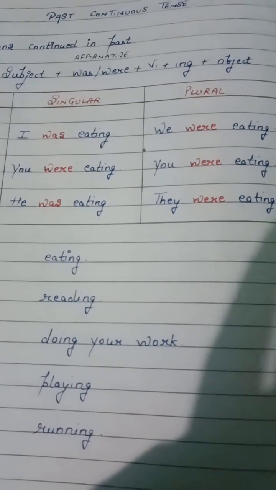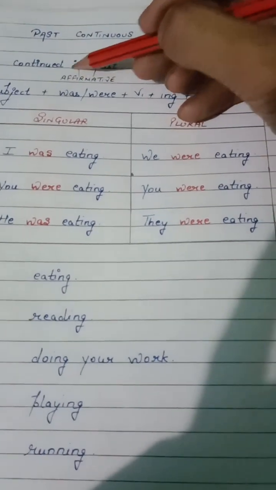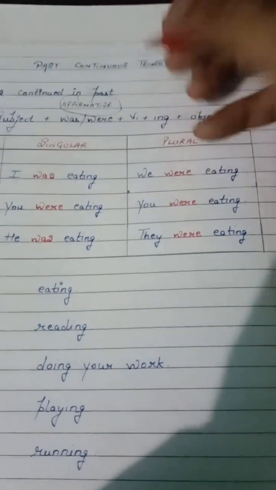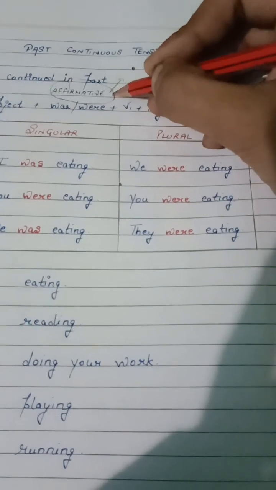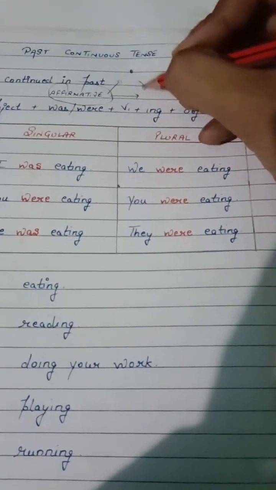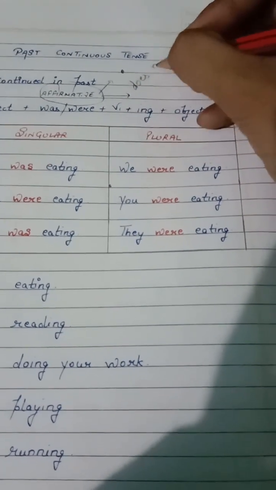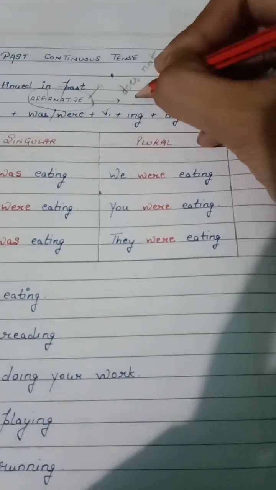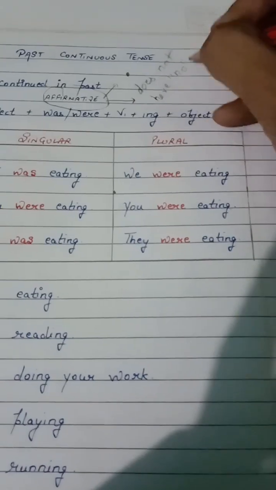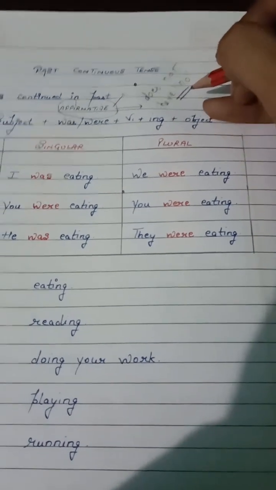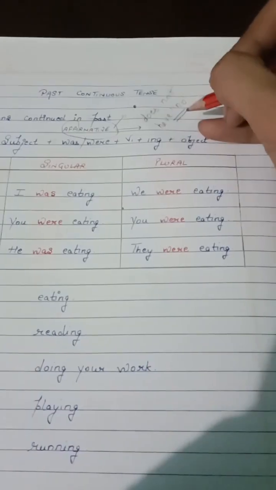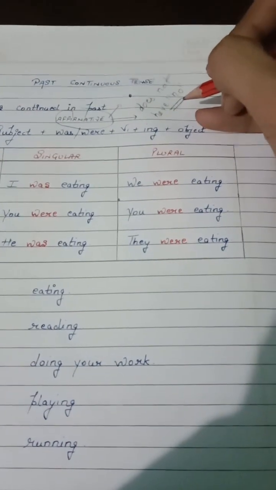Now, what are affirmative sentences? Which consist of a full stop and which don't have not, no. These are affirmative sentences. Now, let me talk about the syntax of affirmative sentences with respect to past continuous tense.